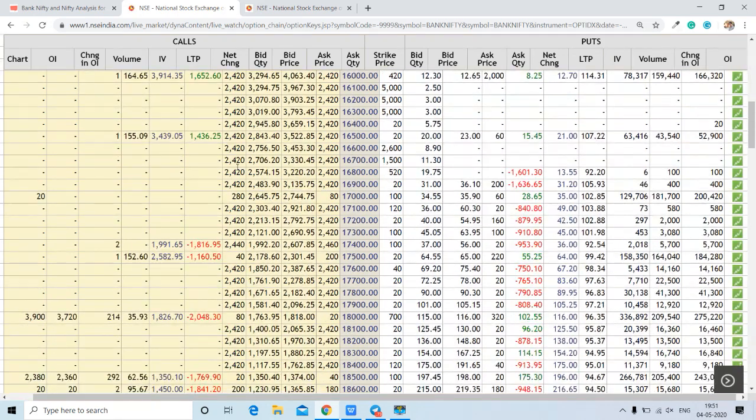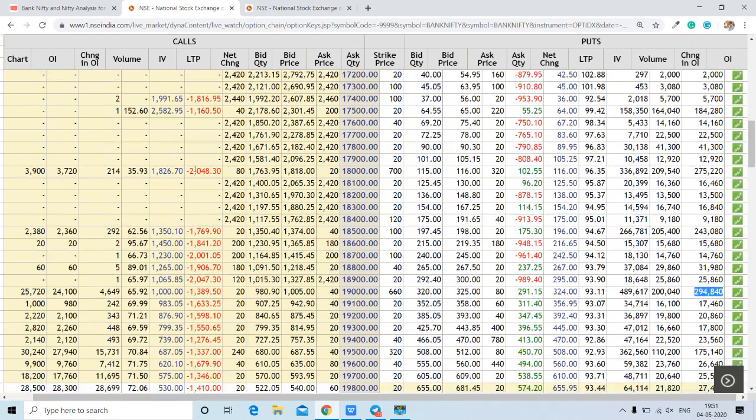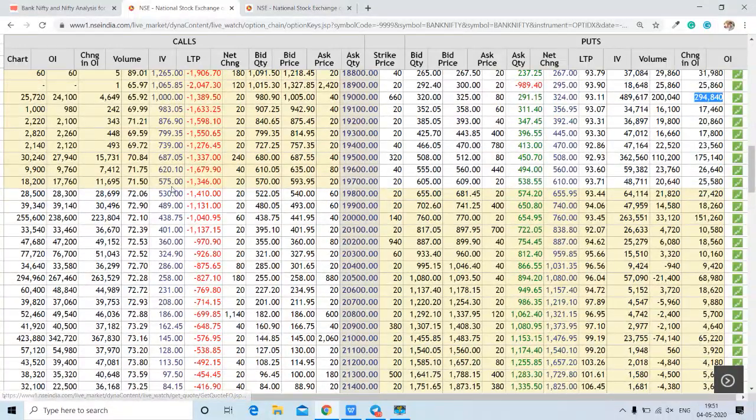Now we will find out the trading range of the Bank Nifty. Trading range is the range between highest call and highest put. Highest call will act as the highest resistance for Bank Nifty if it goes up, whereas the highest put will act as the highest support for the Bank Nifty if it goes down. We will also check out the pivot level for the Bank Nifty. Pivot level is the level where a tug of war goes on between bulls and bears, and both don't want to lose the grip on that level.